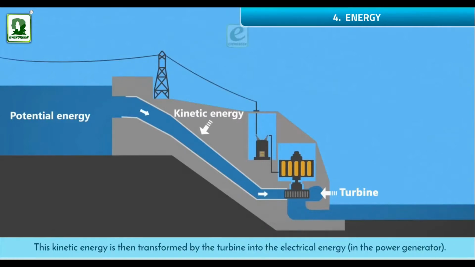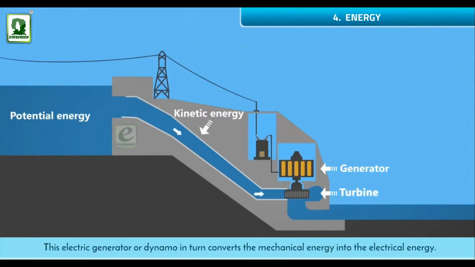This kinetic energy is then transformed by the turbine into the electrical energy in the power generator. This electric generator or dynamo in turn converts the mechanical energy into electrical energy.